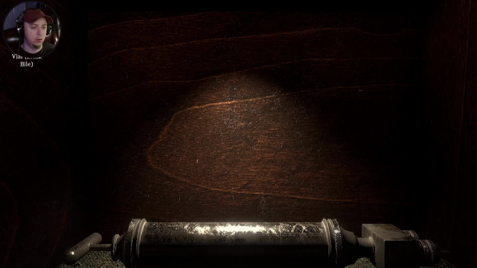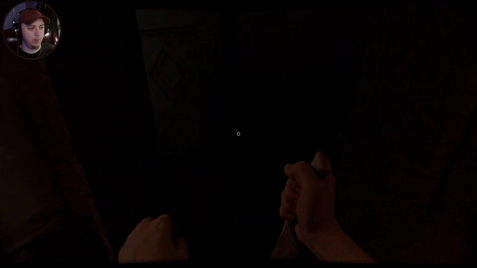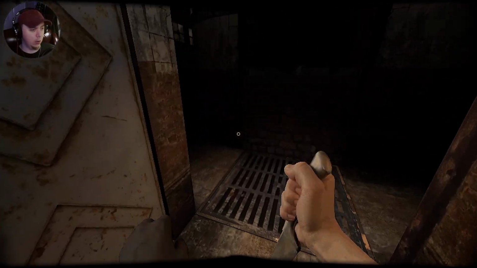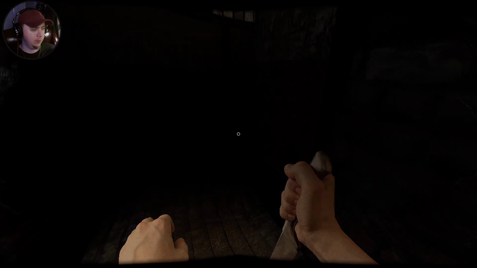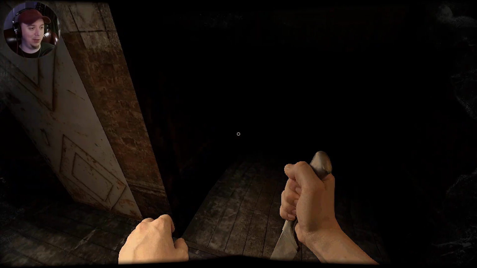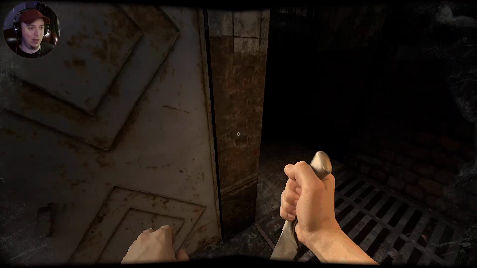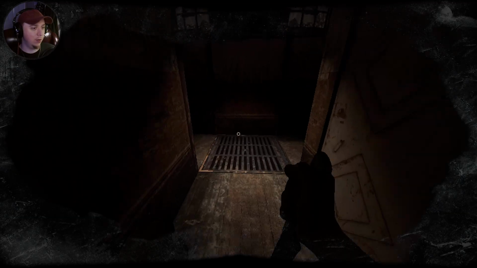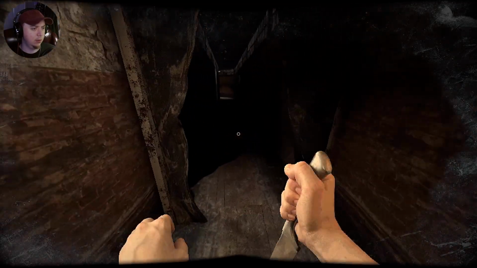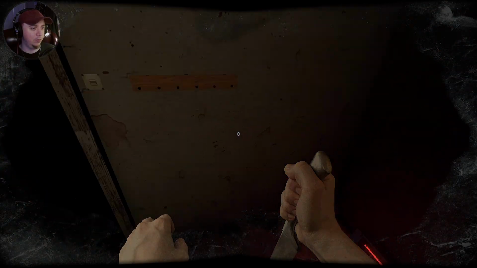Nice. Alright, we have the manual blood transfusion pump. We need to make it back to that chair, I guess. It's a cylindrical object. I literally can't read that. Yeah, okay. I didn't look any further ahead than just trying to figure out where the tape was, so don't worry. I don't remember where the chair is, to be honest with you, so we need to find it.